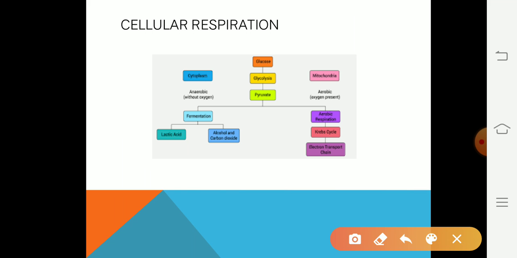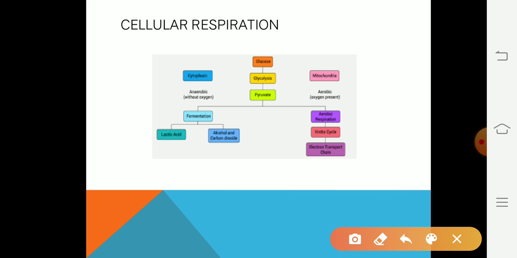Aerobic respiration utilizes oxygen for the breakdown of food and formation of energy. It has two steps, glycolysis and the Krebs cycle, where it produces a large amount of ATP through the electron transport chain.